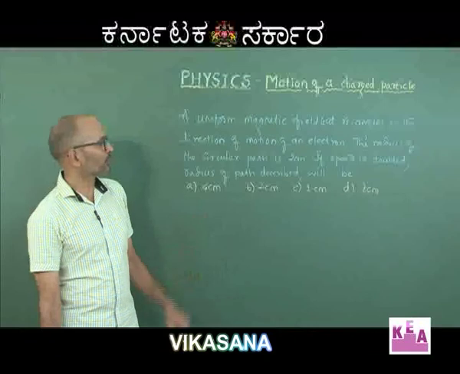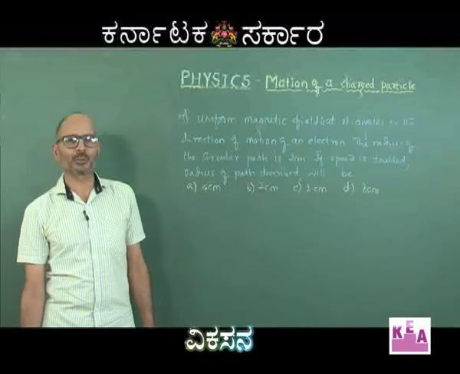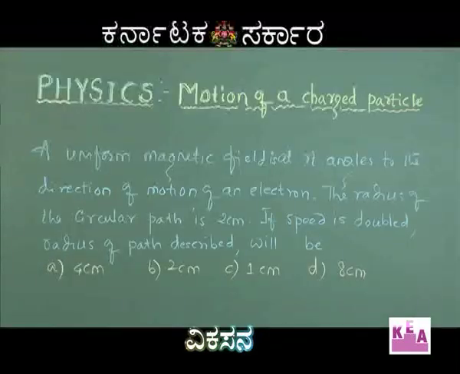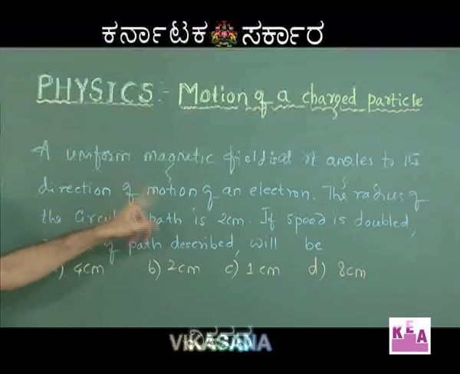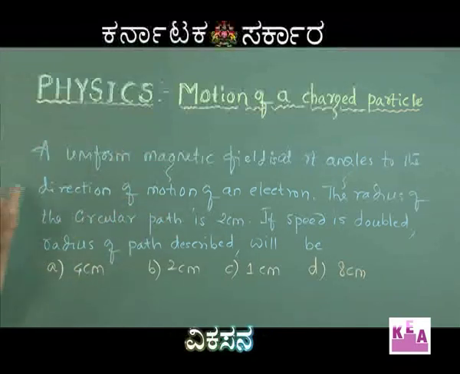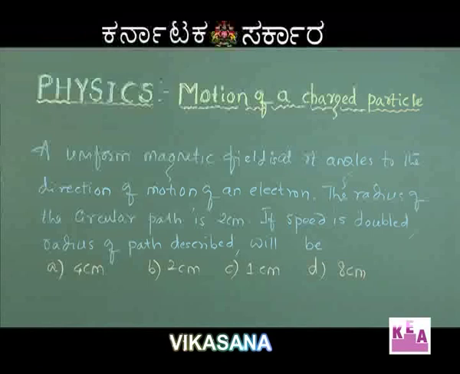So there is one more simple question here on the motion of a charged particle in a magnetic field. A uniform magnetic field is at right angles to the direction of motion of an electron. See, he has already told you that the field is perpendicular to the direction of motion of the electron, so it is going to experience a maximum force. The radius of the circular path is 2 centimeters.